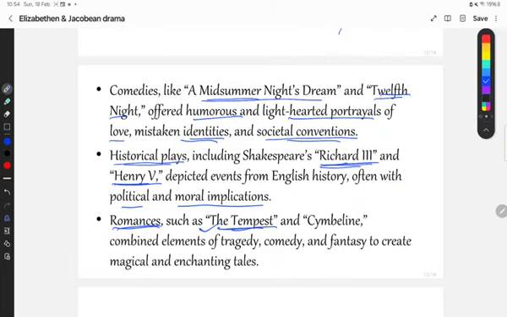So it combines different elements such as tragedy, comedy and fantasy to create magical and enchanting tales.